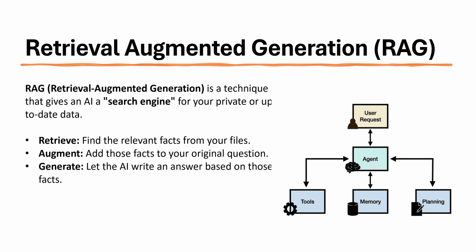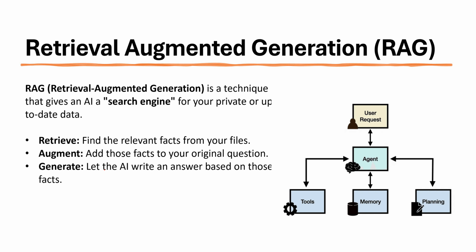Then generation, that is the main part. So retrieval and generation, okay, and augment adds to the original document. Then we have the generate. The AI then writes your final answer based only on those facts, preventing it from relying on actual outdated public knowledge. It's about truthfulness and contextual awareness.